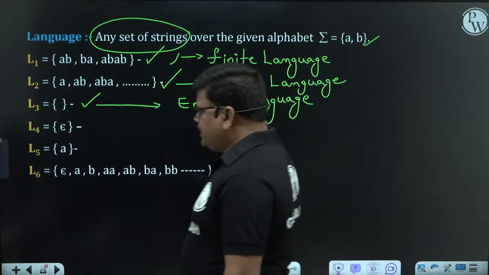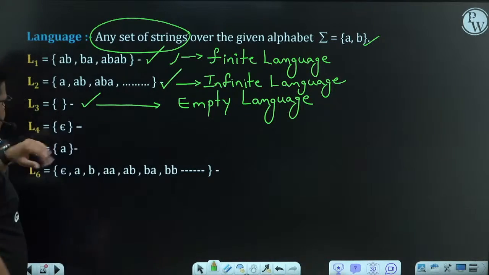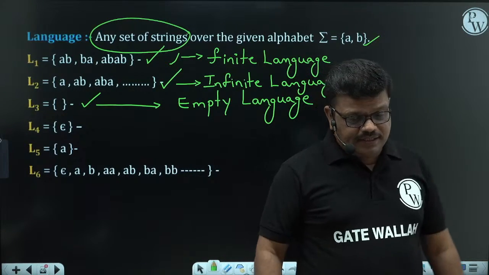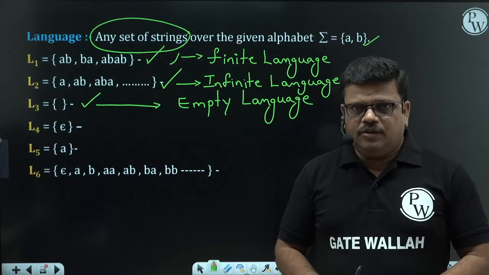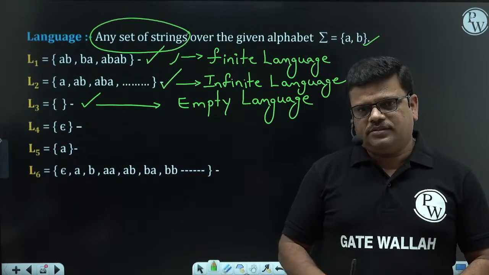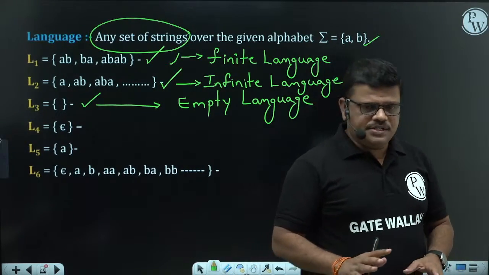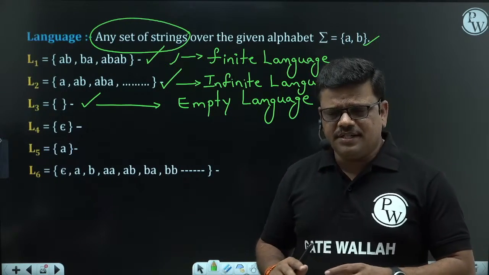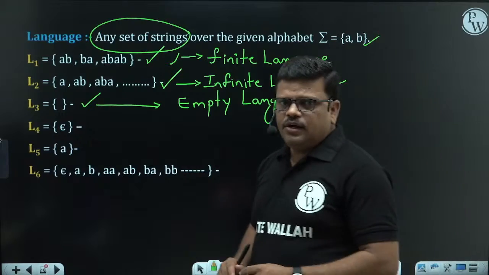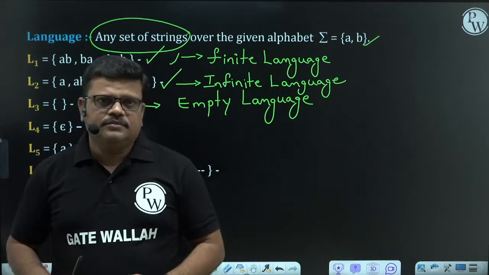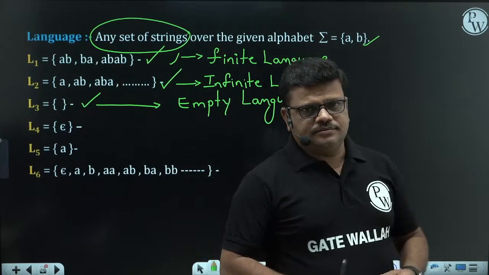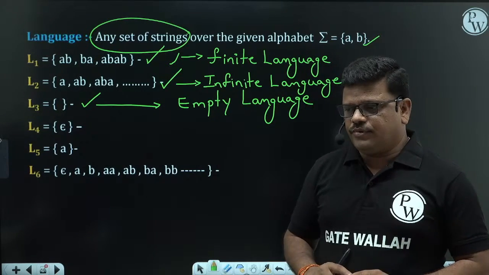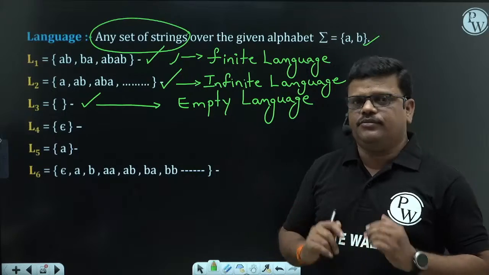Is the fourth one, L4, a valid language then? Observe the definition. See, the subject theory of computation is like this. We'll take the definition, we'll try to analyze. We'll get questions in the GATE examination from the analysis part. Just reading definitions is not sufficient here. We need to analyze the definitions. Most of the time we get questions once your concepts are very much clear. For that reason, we are doing analysis on every definition.